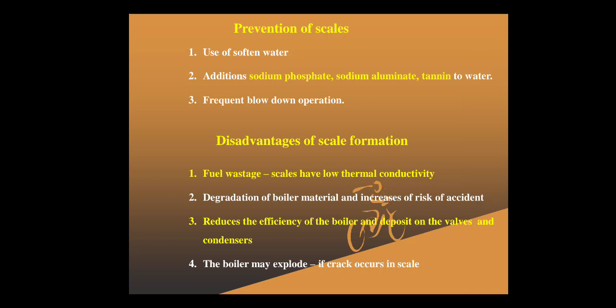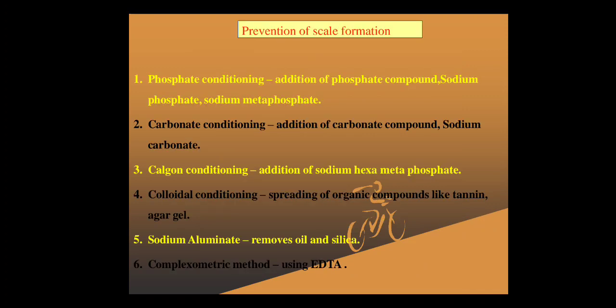And what are the disadvantages? As scale forms a layer on the surface of the boiler, you require some excess quantity of fuel because some of the heat is absorbed by that layer. There is degradation of boiler material and increased risk of accident. It reduces the efficiency of the boiler, deposits on walls and condensers, and the boiler may explode if cracks occur in the scales. These are the prevention and disadvantages of scale.